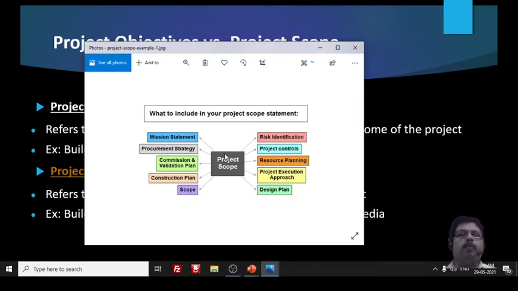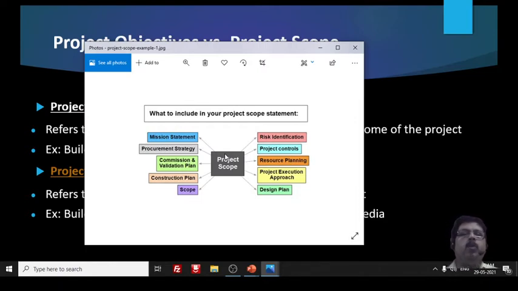Then on the other side, risk identification. Your project may have some risks. What are the risks and how you are going to deal with them, that is also project scope. Then project controls. Actually, these diagrams are not in your textbook, but I picked this diagram from Google for understanding it more easily.